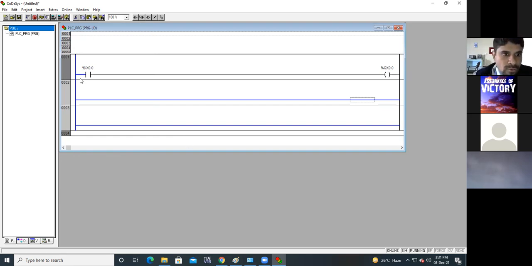Now if I want to change the status of this instruction, double click here and double click here, this symbol will occur, and press Ctrl F7. As you press Ctrl F7, this instruction will become true and the signal from this point will be transferred to the output.